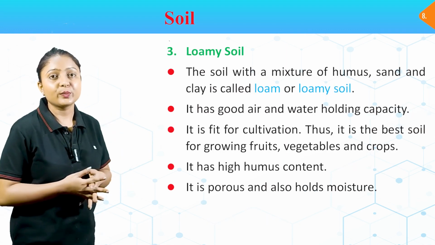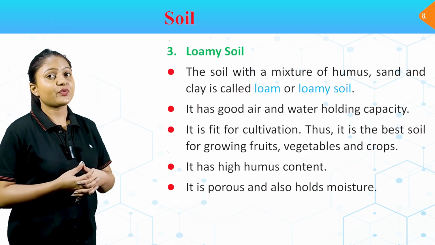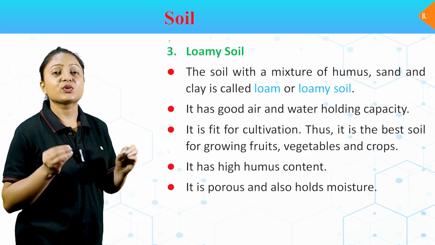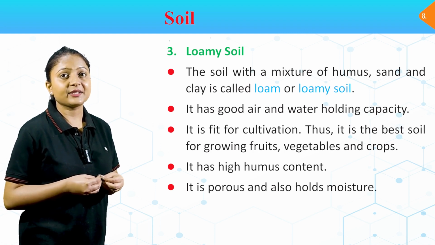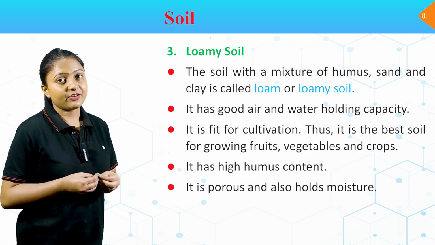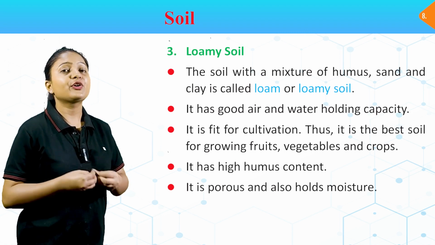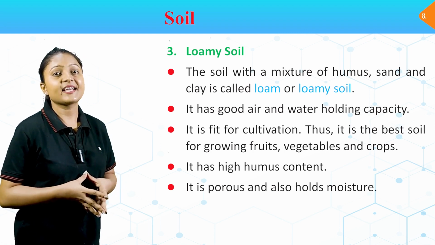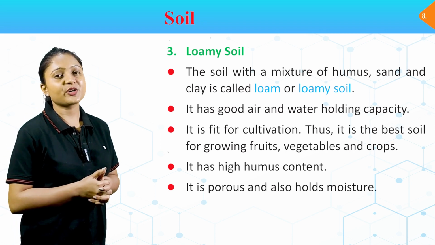Number 3, loamy soil. The soil with a mixture of humus, sand and clay is called loam or loamy soil. It has good air and water holding capacity. It is fit for cultivation. Thus, it is the best soil for growing fruits, vegetables and crops. It has high humus content. It is porous and also holds moisture.